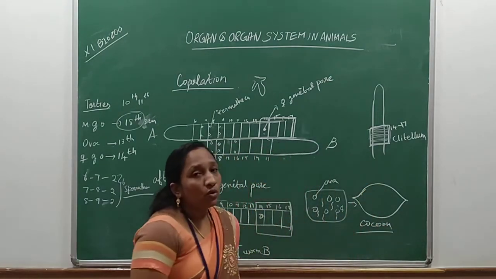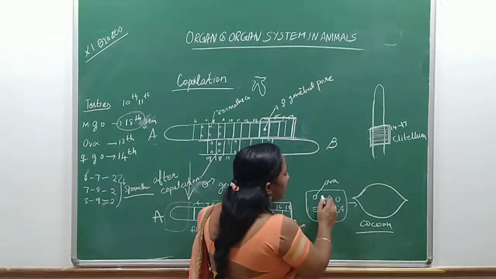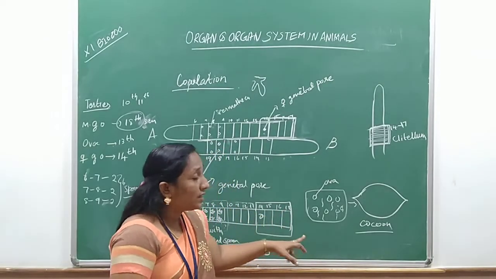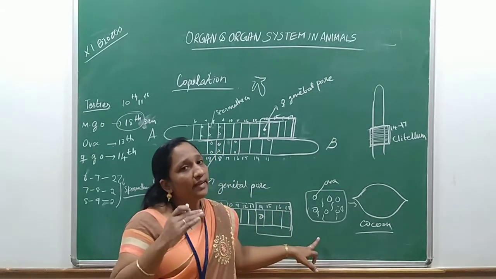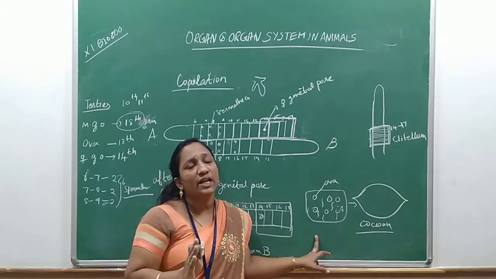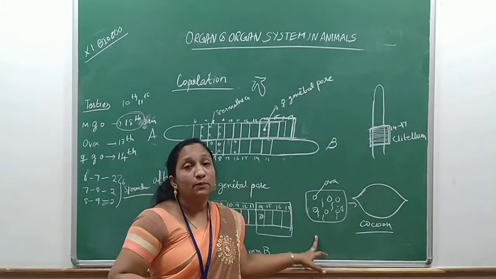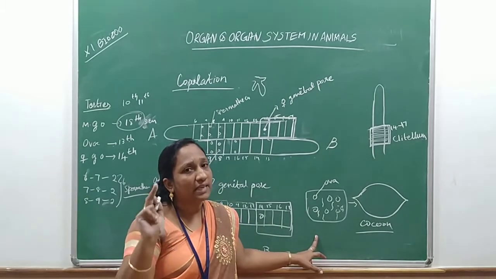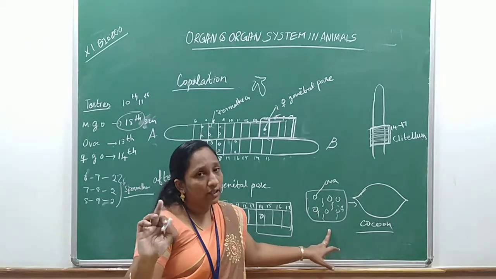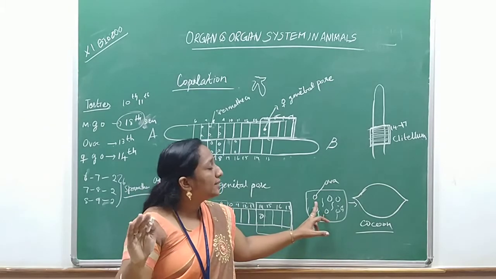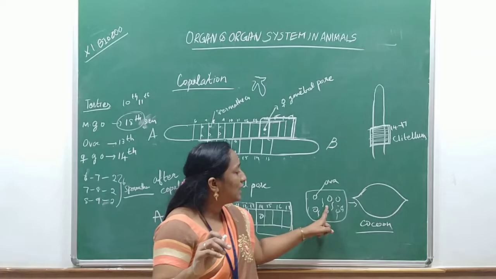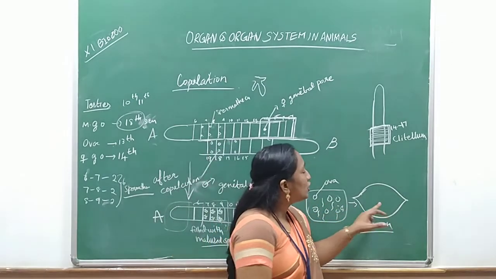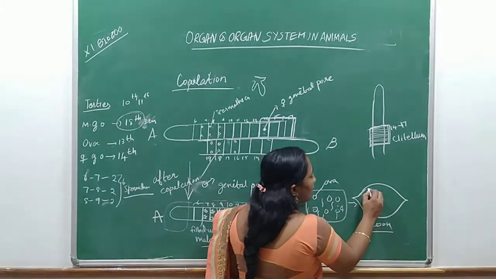What is the cocoon? Inside the cocoon, the fertilization will take place. So in the earthworm, the fertilization is external. Have you listened here? It is not internal fertilization. What is meant by internal fertilization? If the gamete exchange takes place inside the body itself, then it is called internal fertilization. You already learned this in the previous classes. Now here the earthworm releases the egg and sperm inside the clitellum, and the clitellum is lying outside the body. Now it has changed into the form of a cocoon. Here the fertilization will take place.